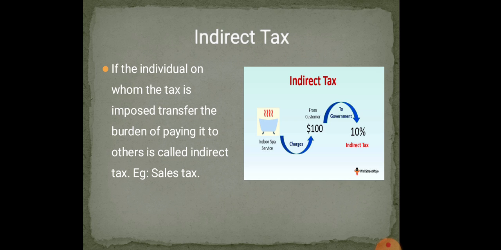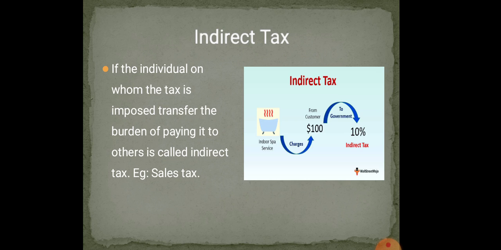The principle used by the government in the imposition of taxes is called the principle of progressive taxation. The taxes imposed by the central government are of two types: direct taxes and indirect taxes. The main types of direct taxes are personal income tax, corporate tax, wealth tax, stamp duty, etc.